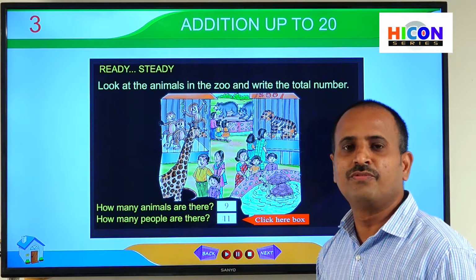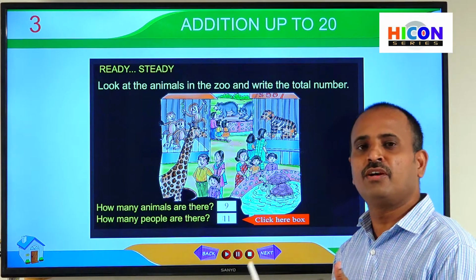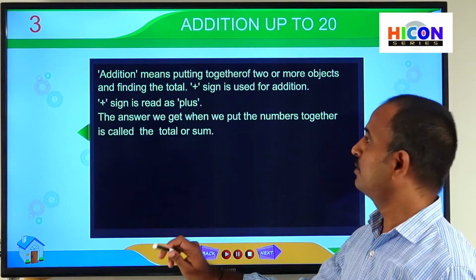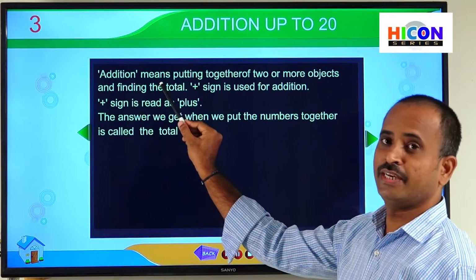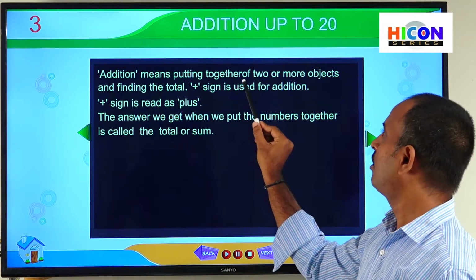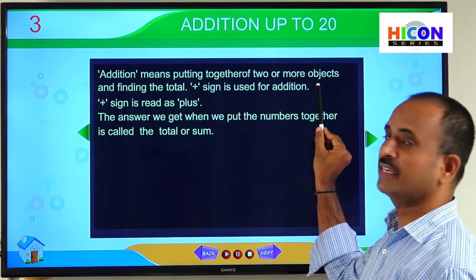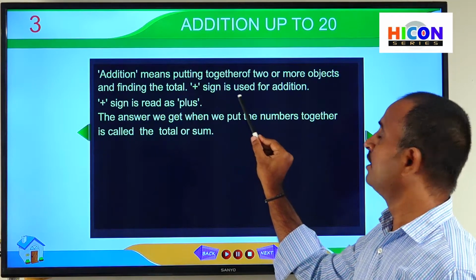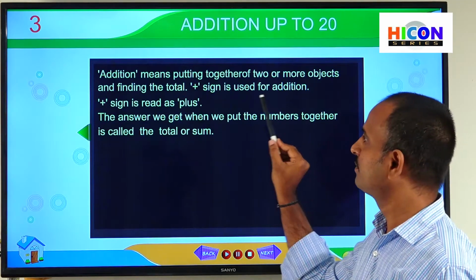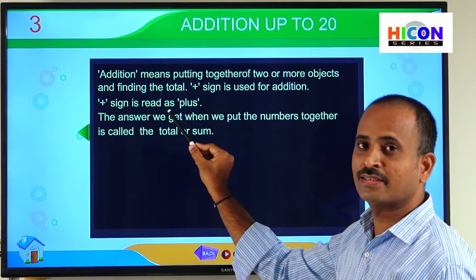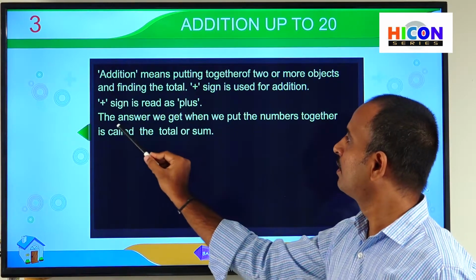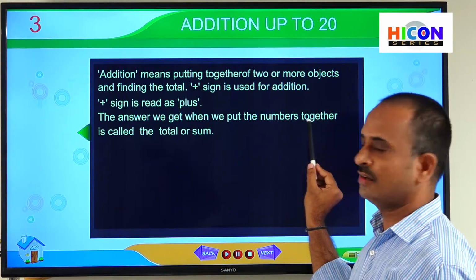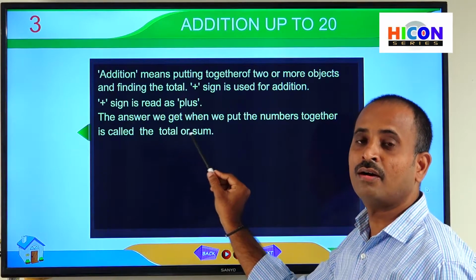So put together means we have to count together any objects or any people, then we get the total number of animals. So children, look at the picture. Addition means putting together of 2 or more objects and finding the total. The plus sign is used for addition. The plus sign is read as plus. The answer we get when we put the numbers together is called the total or sum.